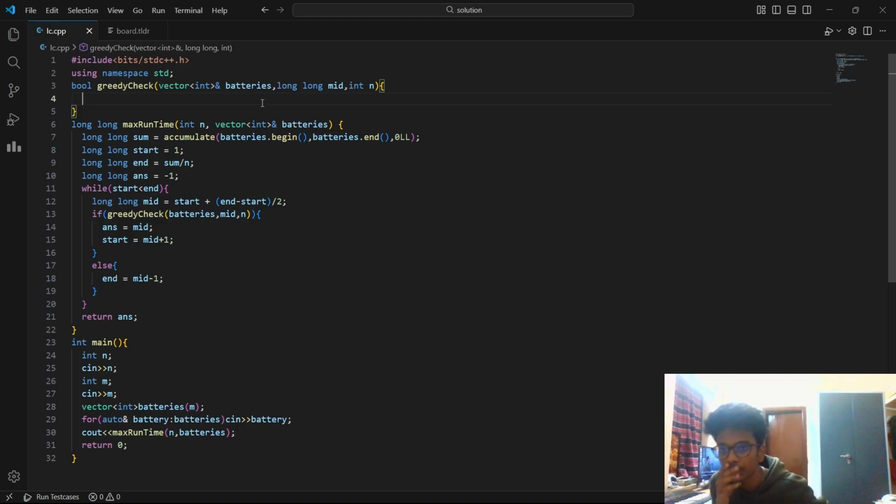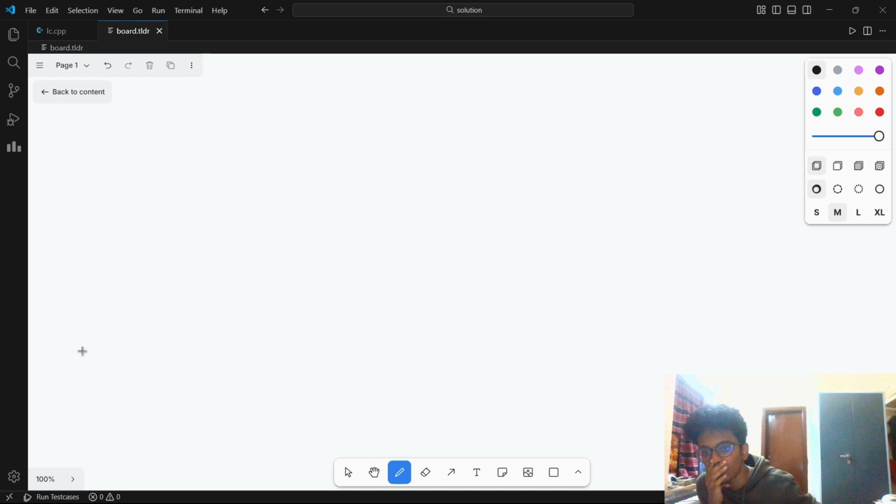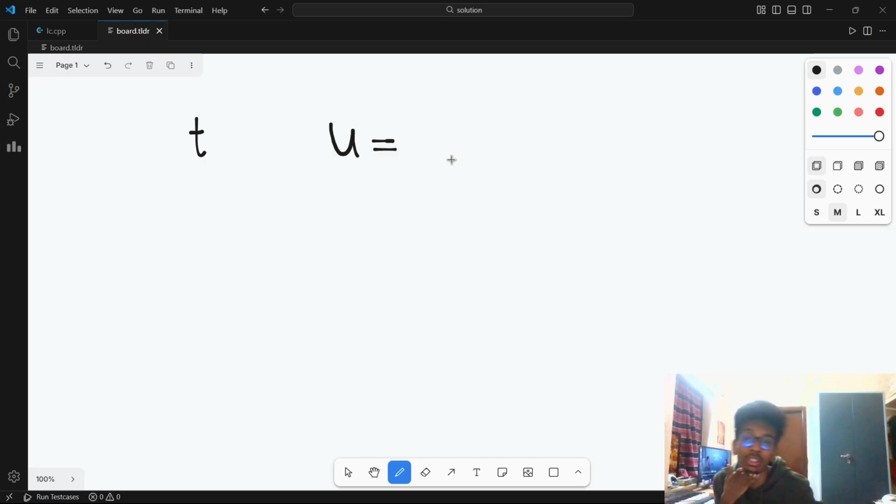So let's say I have a time t. If I take the number of unsatisfied computers as u, initially all the computers are unsatisfied. When can you say a computer is satisfied? If it's having some unit of battery, let's say it's satisfied. Initially, all the n computers are unsatisfied.